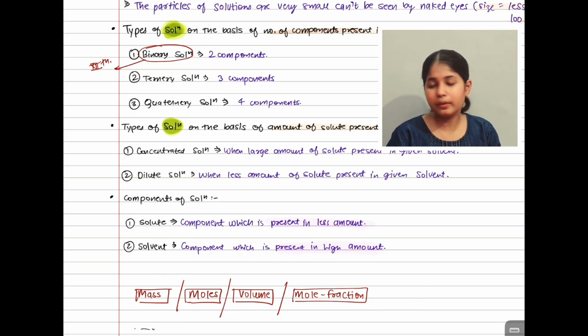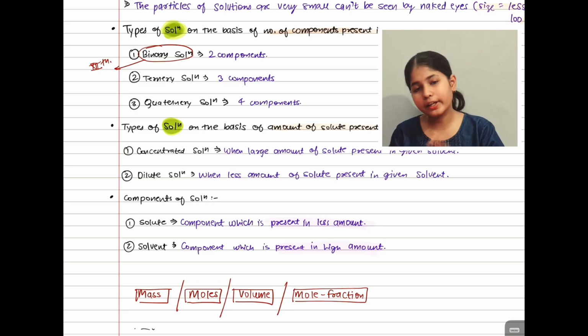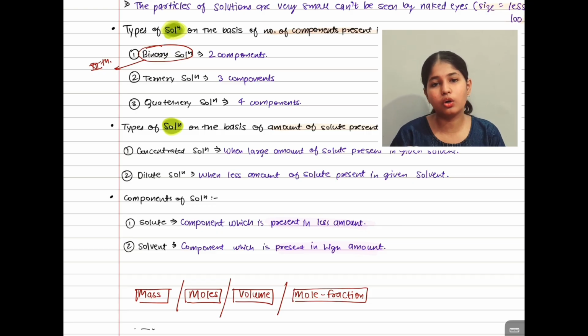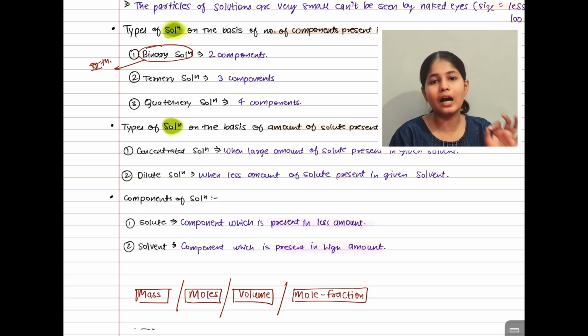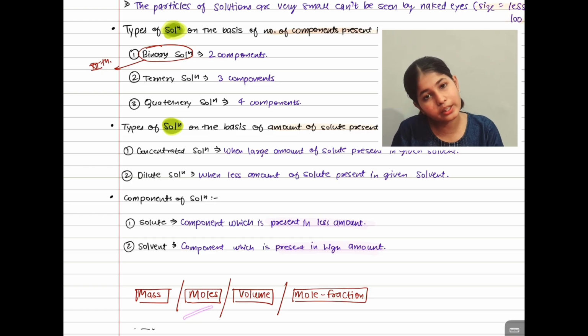So now again take the example of sugar and water. I have taken 1 glass of water and I have put 3 spoons of sugar inside the glass of water. Whether you take out the mass of both water and sugar, then you can compare.